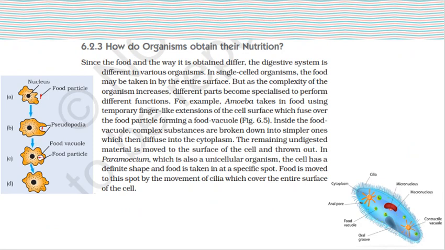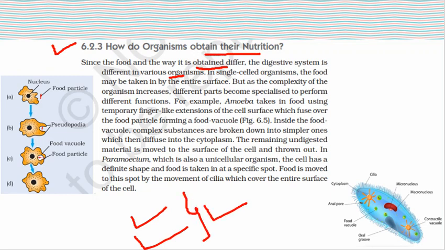So now further, how do organisms obtain their nutrition? Now we have to study how organisms obtain their nutrition. So the food and the way it is obtained differ, and the digestive system is different in various organisms. We all know about that. Yes, the digestive system and the food taking habit is different in the various organisms.